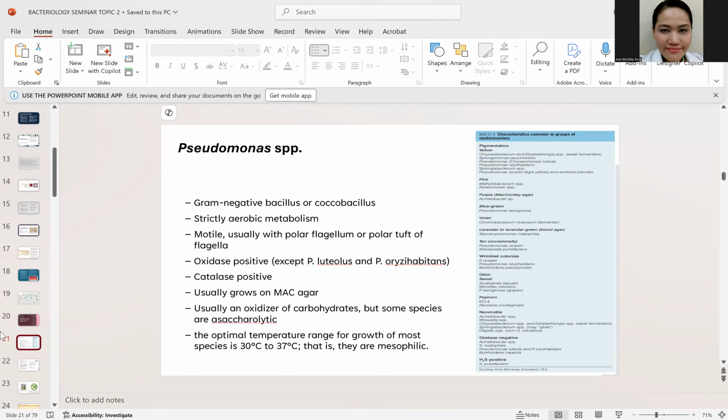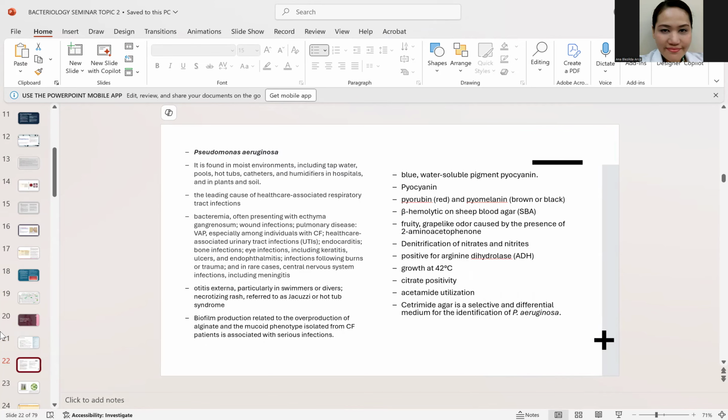For the Pseudomonas, this is the most commonly isolated. It has a wide range of temperature. However, it can grow up to 42 degrees Celsius, the Pseudomonas. Now, the first species of the Pseudomonas of significance is, of course, the Pseudomonas aeruginosa. It is the most significant Pseudomonas because it is commonly isolated, particularly in the hospital. This is known to cause hospital-associated infection, or what you call the nosocomial infections.